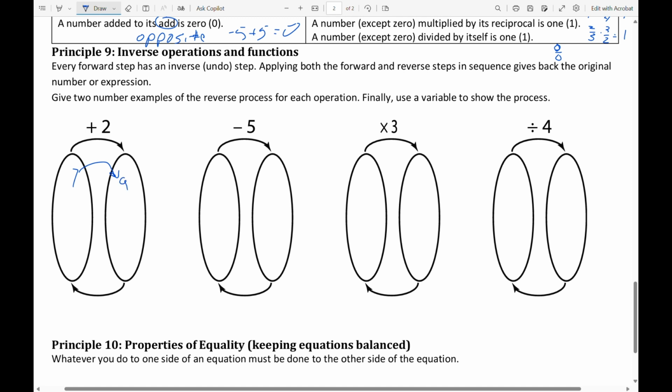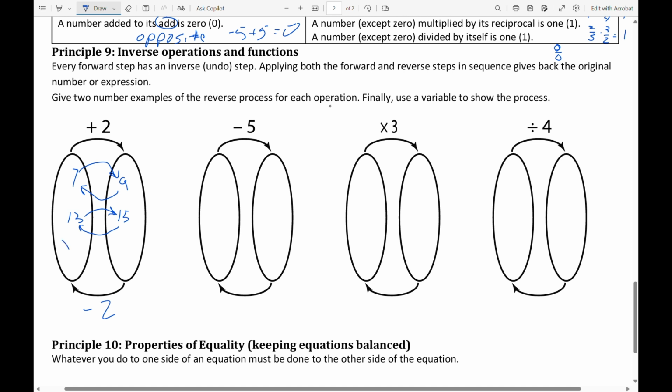But what is the reverse step for an add 2? Well, it's a subtract 2. So if I take the 9 and subtract 2, I'm back to my original number. Suppose that I take 13 and I add 2, and the 13 becomes a 15. But what if I now take the 15 and reverse the process with the subtract 2? I'm back to the 13.